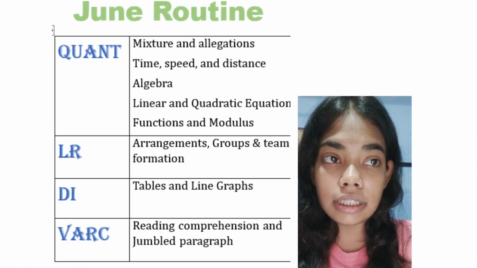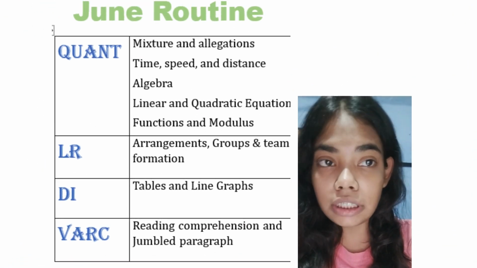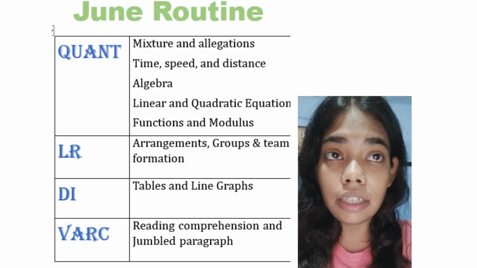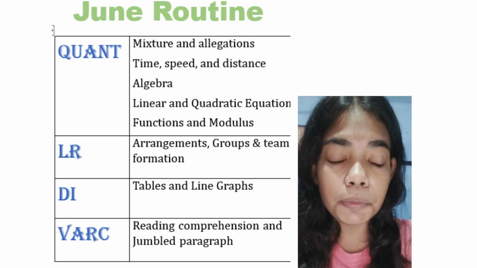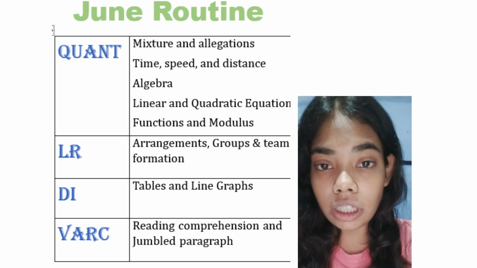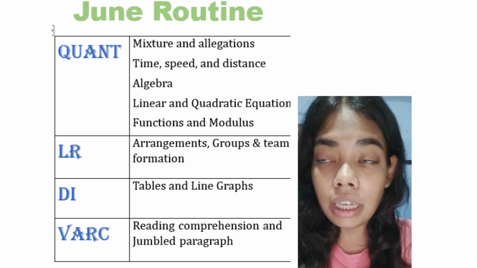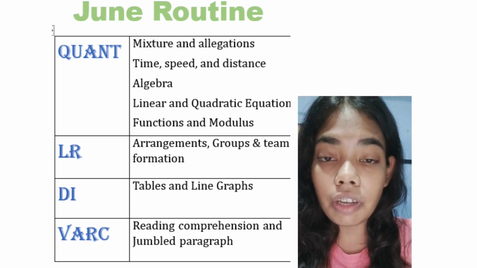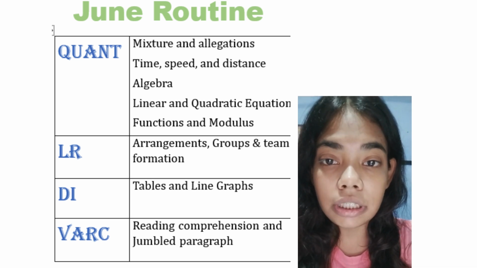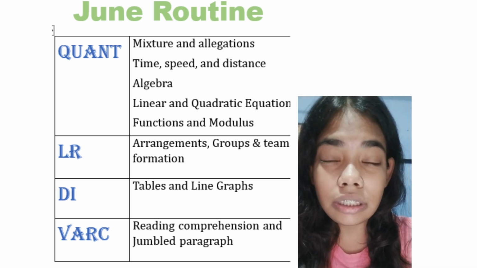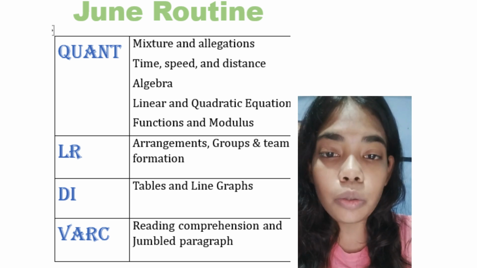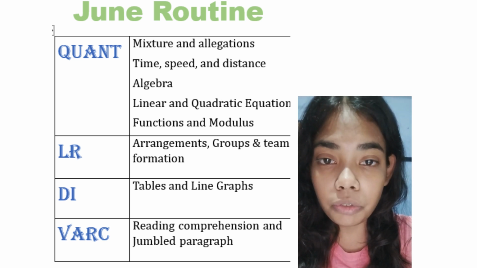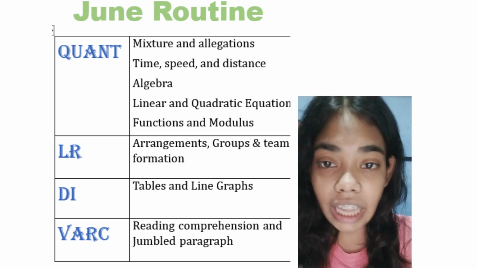So you can see on the screen, June routine. So first of all we will start with quant, and we will do mixture and alligation, time, speed and distance, because we have not completed these topics in May. So first of all we will do that, and after that we will start with algebra. In algebra we will do linear and quadratic equations, functions and modulus, logarithm and more. We will try to complete the algebra topic fully because the time is very less.